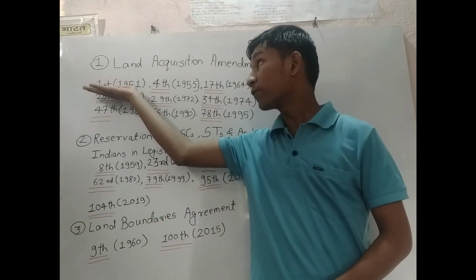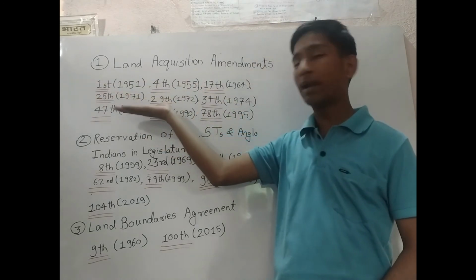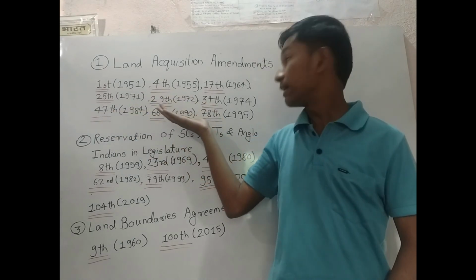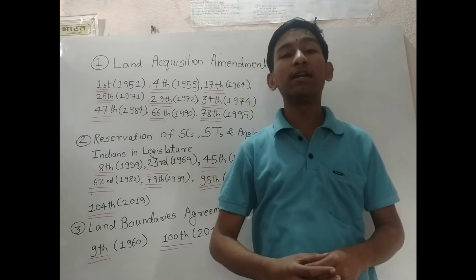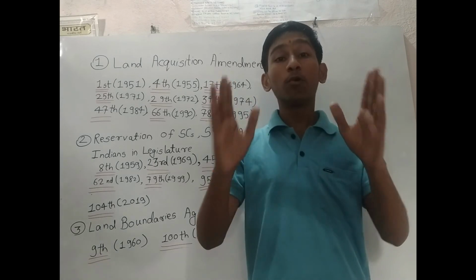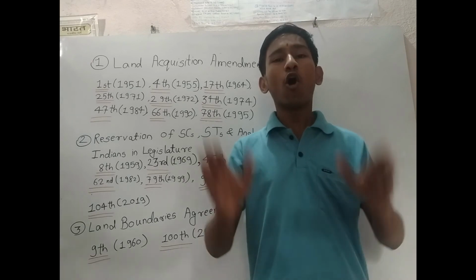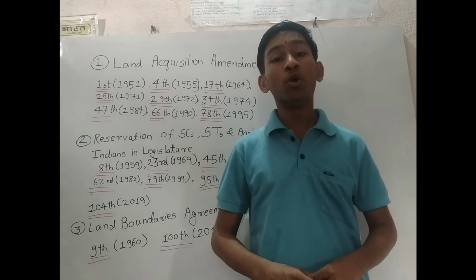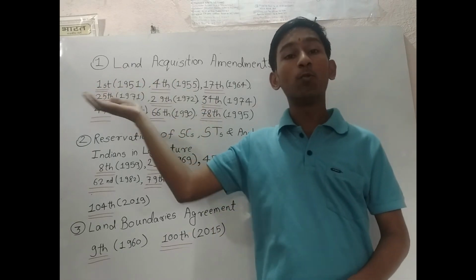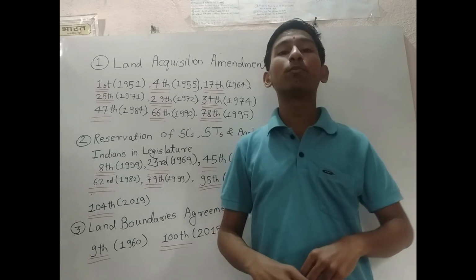After the First Amendment Act, the Fourth Amendment Act, 17th, 25th, 29th, 34th, 47th, 66th and 78th Amendment Acts were all basically regarding changes in the Ninth Schedule, and they were nothing but insertions in the Ninth Schedule of the Indian Constitution. All the acts regarding land acquisition were inserted in this Ninth Schedule, and all these 9 amendment acts were regarding the Ninth Schedule of the Indian Constitution. This is the most important thing.